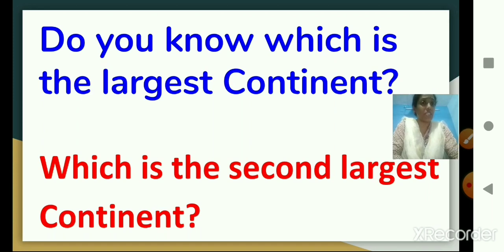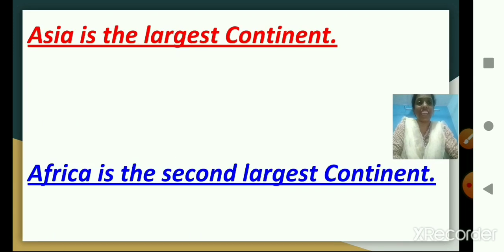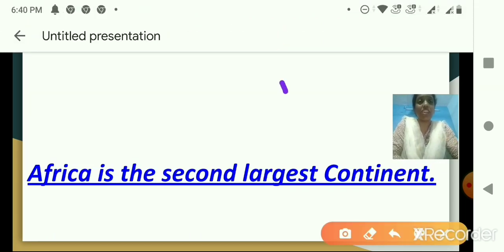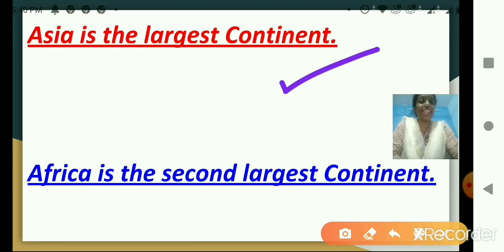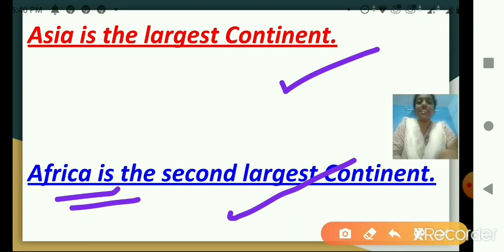Is it North America, South America, Europe? Very good. It's Africa. So, Asia is the first largest continent and Africa is the second largest continent. So, children, today we will learn more about the continent of Africa.